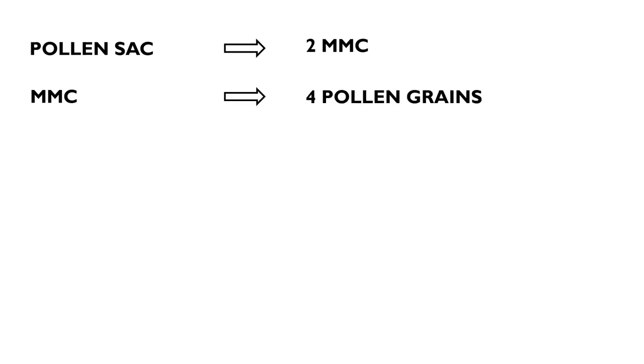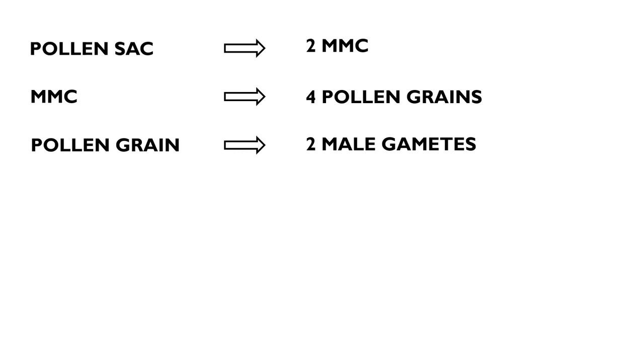Let's see the brief description of this question. Pollen sac consists of two microspore mother cells. Each microspore mother cell produces 4 pollen grains. Each pollen grain produces 2 male gametes.